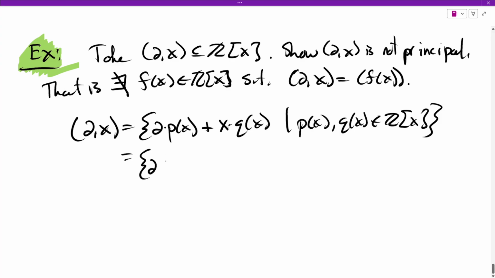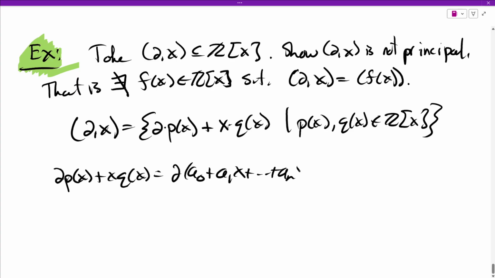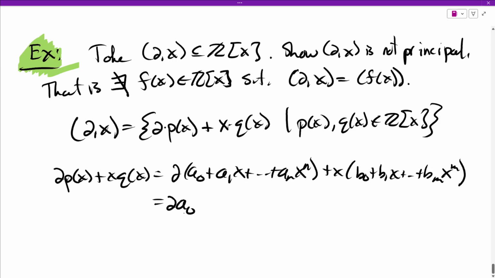If we write out what a random element of this looks like, let's not even put it in set notation, we get 2 times (a0 plus a1x plus some power) plus x times (b0 plus b1x plus some other power). And so we get as the constant term 2a0, and as the linear term, 2a1x and b0x, so that's 2a1 plus b0.